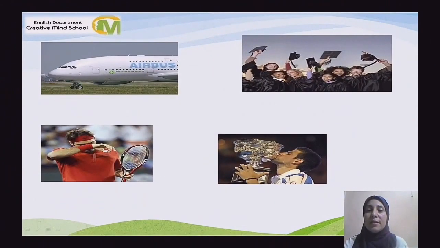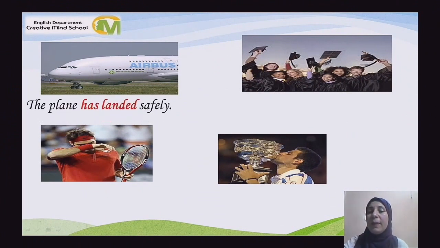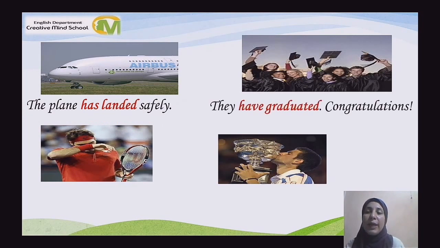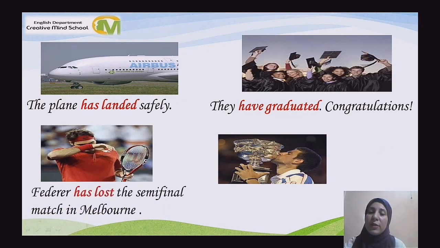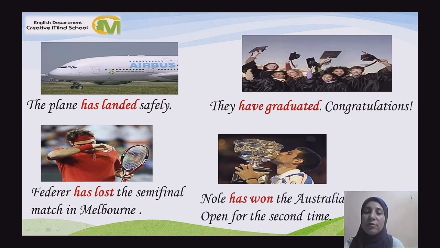Listen to a sound. In this fourth sentence, can you guess where is the verb? What represents the present perfect form? The plane has landed safely. Where is the verb? Is it has or landed? They have graduated. Where is the verb? Is it have or graduated? Fedor has lost. Where is the verb? Has or lost? Mo has won. Where is the verb? Has or won? Can you guess what is the form of the present perfect tense?